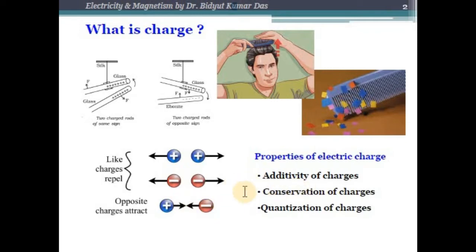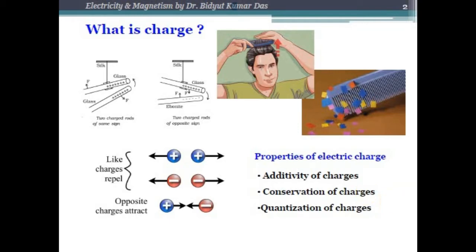So electric charges have some properties. The first property of electric charges is the additivity of electric charges, which means that point charges are scalars, and these can be added algebraically like discrete entities. The second property of electric charges is the conservation of charge, which means that in an isolated system, the total charge always remains the same.